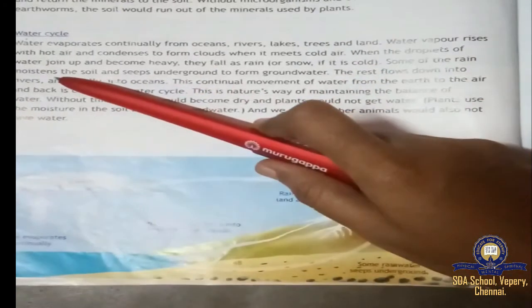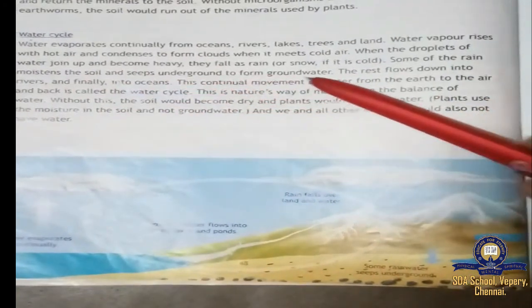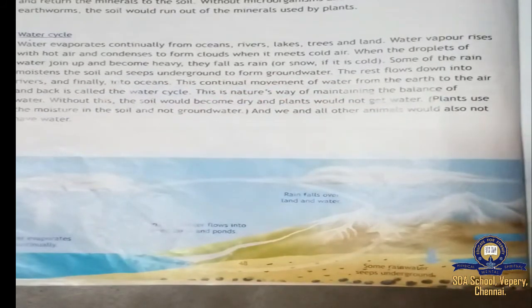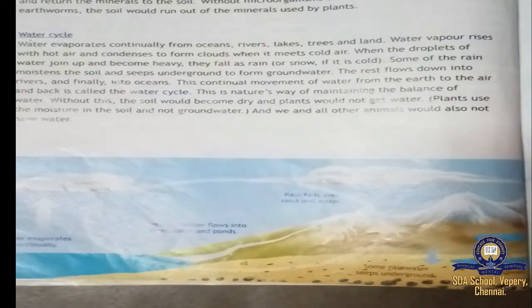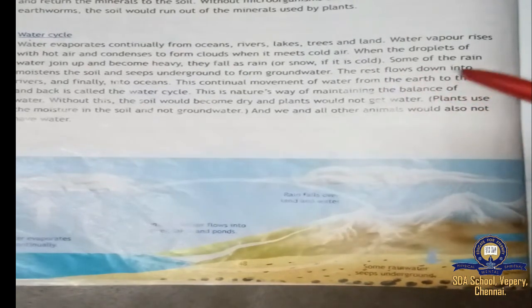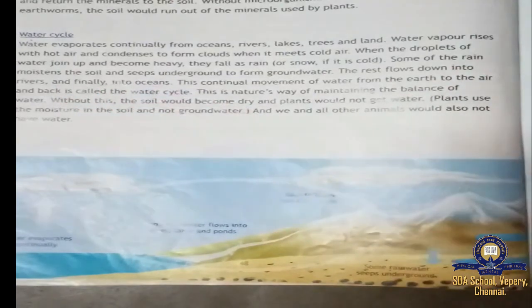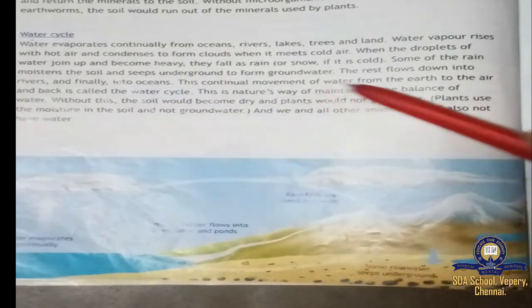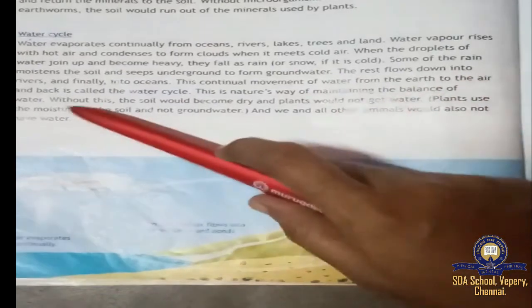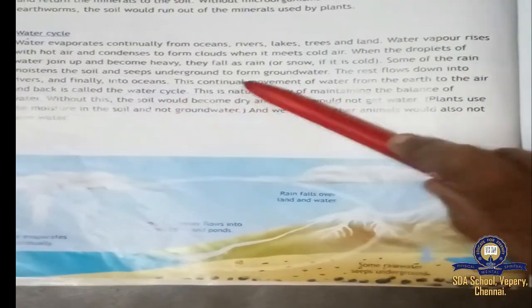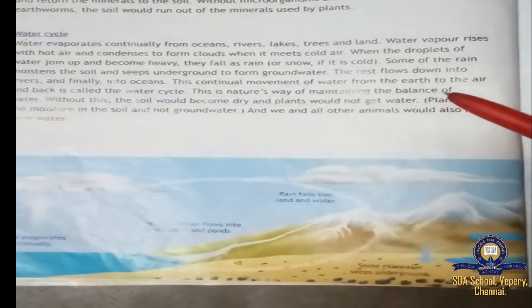Some of the rain moistens the soil and seeps underground to form groundwater. So some of the rain moistens the soil, and it seeps underground and settles there to form groundwater. The rest flows down into rivers and finally into oceans. This continual movement of water from the earth to the air and back is called the water cycle. This is nature's way of maintaining the balance of water.